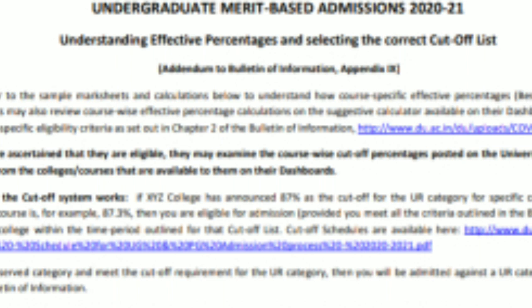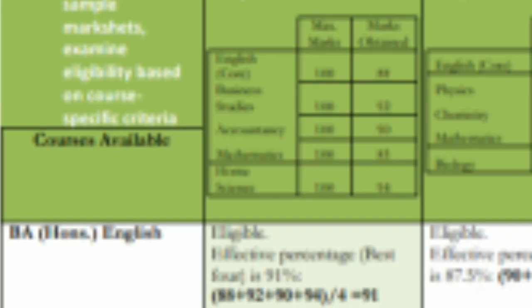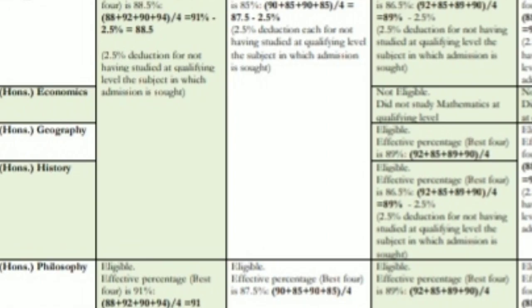Here on this page you will see that the university has provided complete examples. Examples are provided and a complete table is given, where you have to check your marks in various subjects and then count your best 3 or best 4. English is mandatory, mind it, one language is compulsory. If you want to take admission in the subjects which you have studied till 12th, then there is no problem, right? You can simply count your best English plus the best 3 more, and in this way you can get admission.